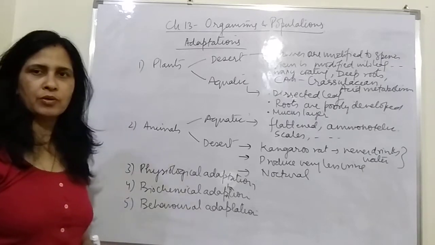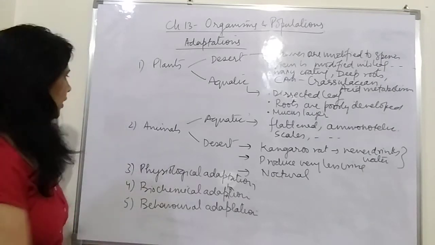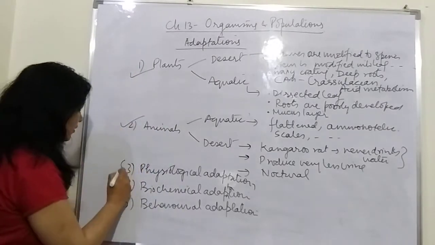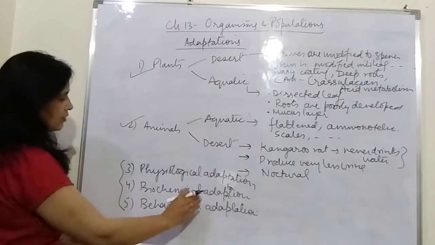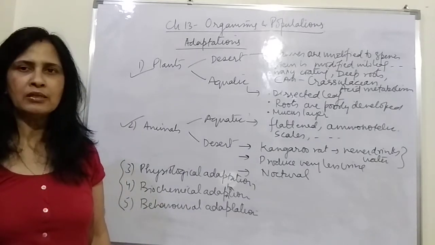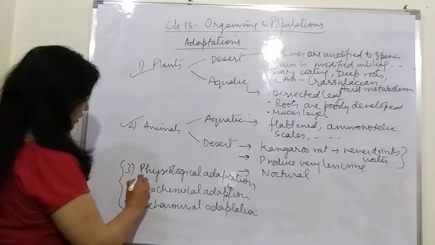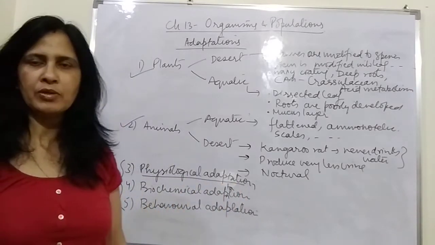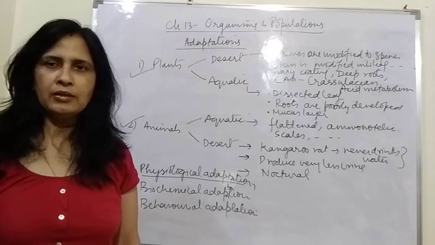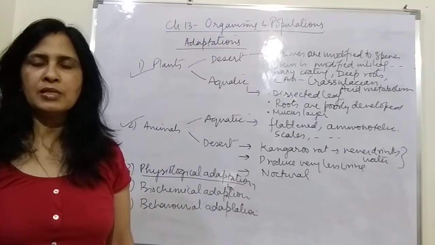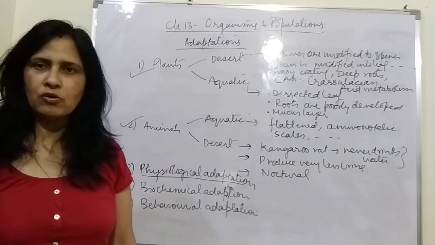Okay, children, so we were studying adaptation and we have discussed the adaptation of the plant, adaptation of the animal, and we have just discussed the various other types of adaptation, but I have not given you the details. So let us study the details. The third one is the physiological adaptation. Physiology is the functions which are being performed by the organism. So functionally, if they adapt themselves according to the environment, then it is called physiological adaptation.